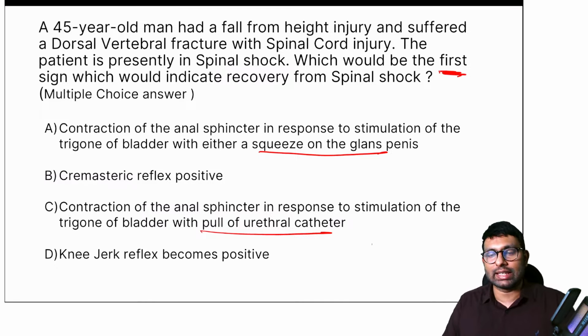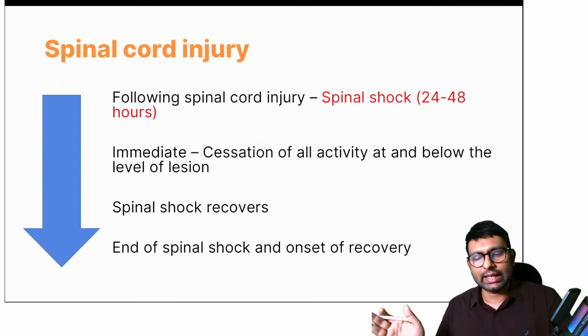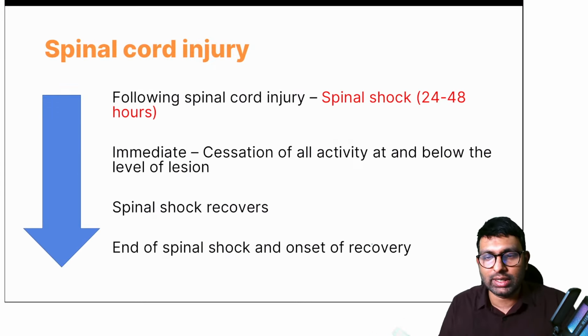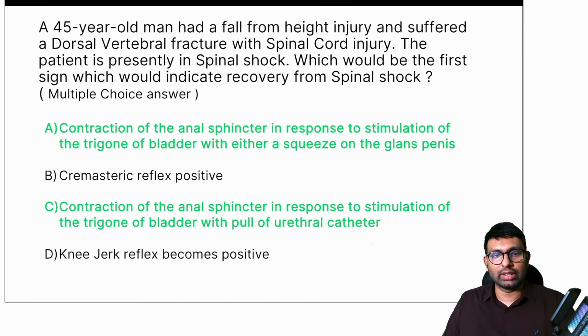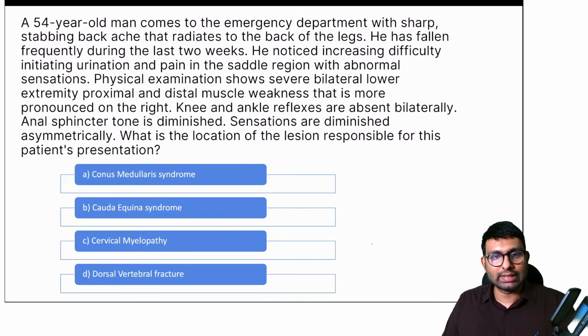Not cremastic reflex. That has nothing to do with your spinal shock recovery. It is only these two things that will first help you get it. The second will be anal wink reflex, but the first one is bulbocavernous reflex, which is very important in patients of spinal cord injuries. Okay, so that is bulbocavernous reflex. So both of these, A and C, are the answer.